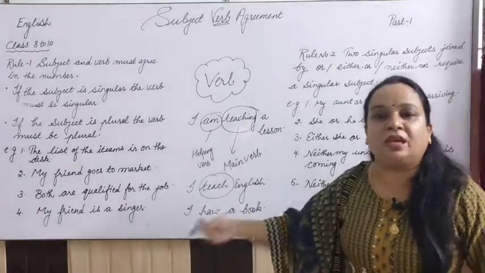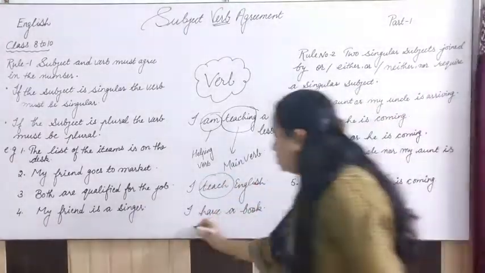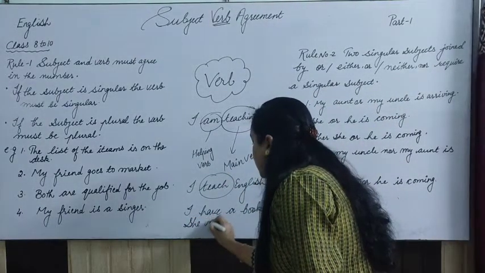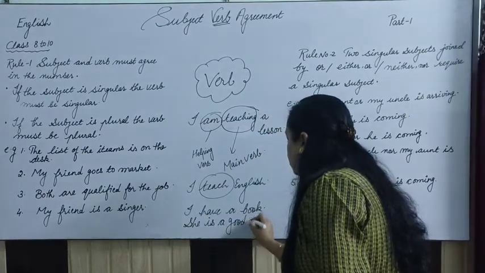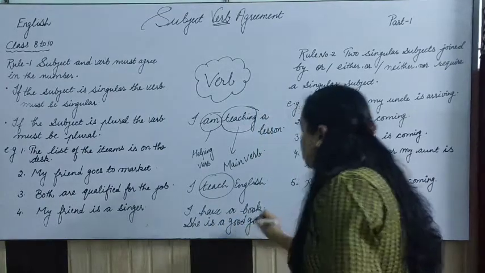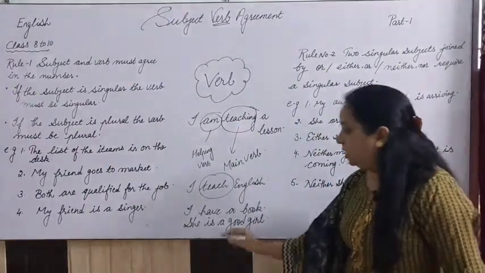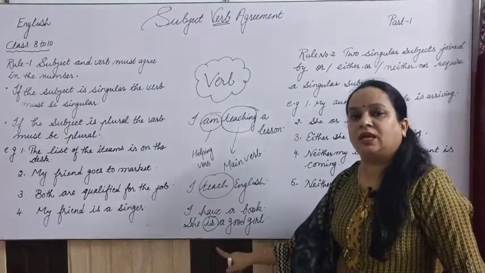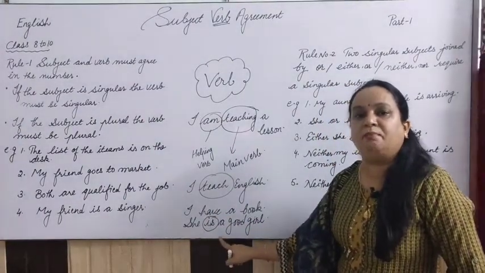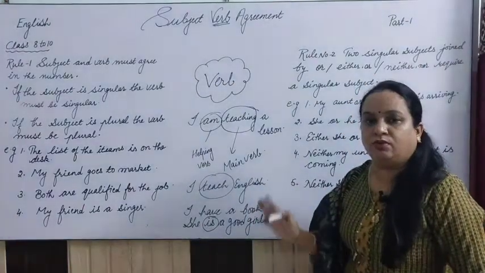Sometimes it shows the being of something, like: she is a good girl. So this sentence does not have a main verb, but here we have is as a helping verb, and it is working as the main verb here. This is telling the being of something, right? So these are the different kinds of verbs.